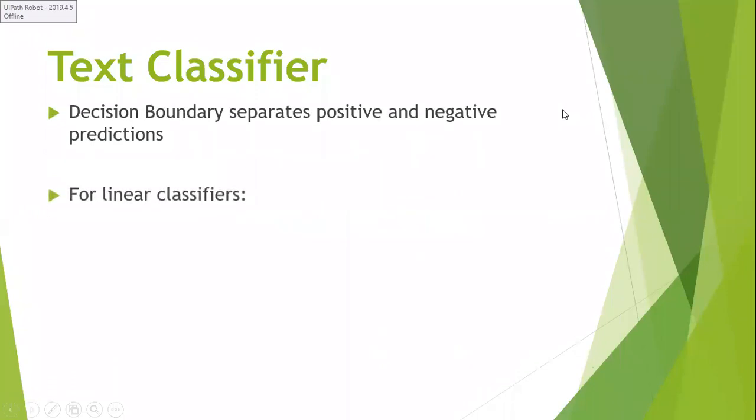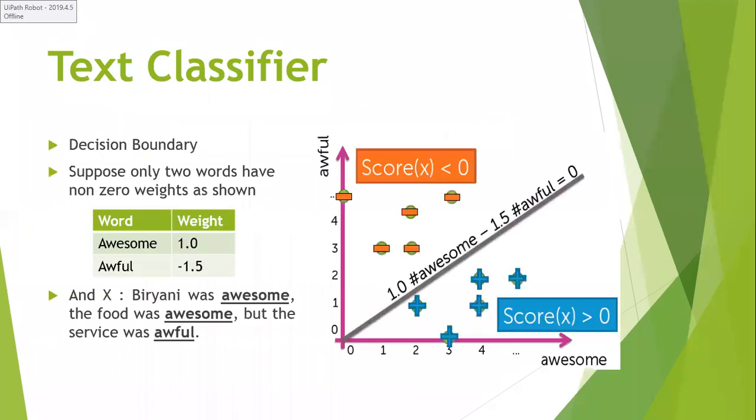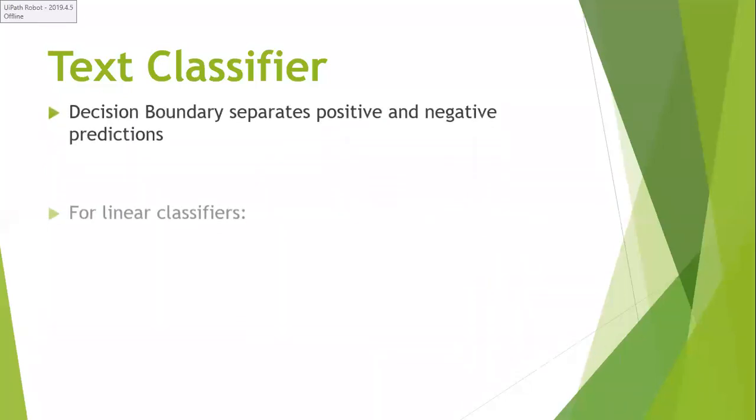So decision boundaries may have different types of predictions. If you construct various types of linear classifiers, the predictions may change. When you have only two weights, as in our example where we have only two words, I'm going to differentiate based on only those two words. That way I'll draw a line.